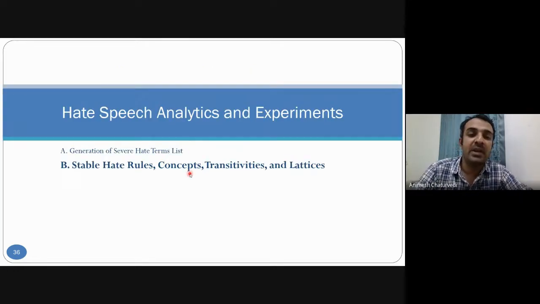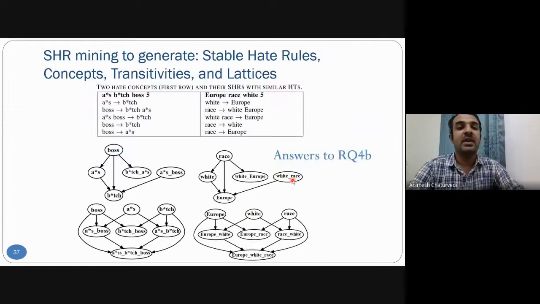Then stable hit rules, concept, transitivities. So basically the bold one is the concept, and that concept is for the left side for the women's, and for the right side for the region. So these rules are being generated and the rules are being converted to concepts, and the first set of graphs is basically transitivity, and the second set of graphs is lattice. This answers research question 4B.